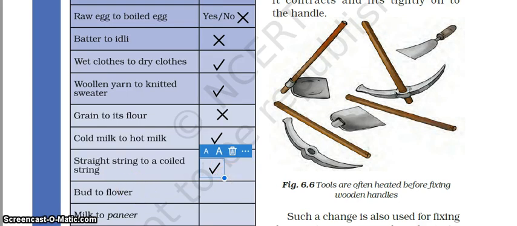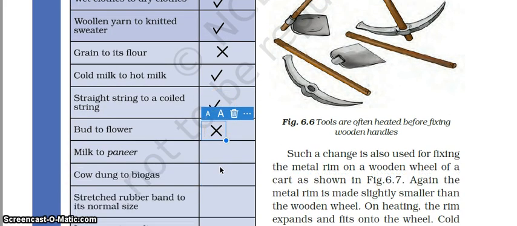Now, bud to flower, whether it is reversible or irreversible, it is irreversible. We cannot change the flower into a bud again. Now, milk to paneer, no, it cannot be. Cow dung to biogas, it is also an irreversible process.